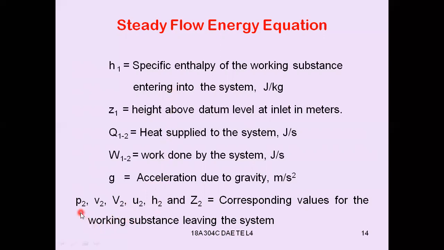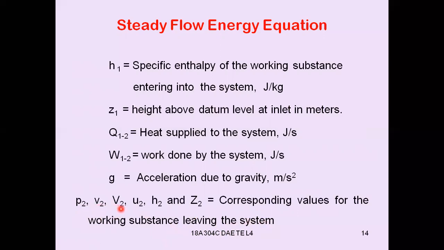Similarly, P2, v2, capital V2, u2, h2, Z2 are the corresponding values for the working substance leaving the system. That means P2 will be the pressure of the working substance at 2:2, and v2 will be the specific volume at section 2:2.